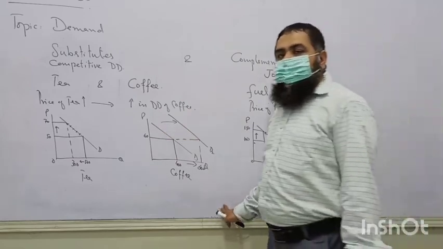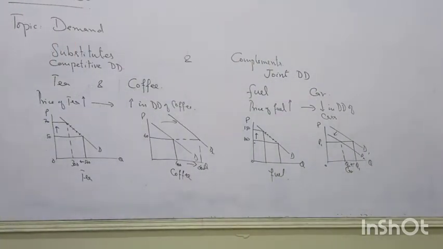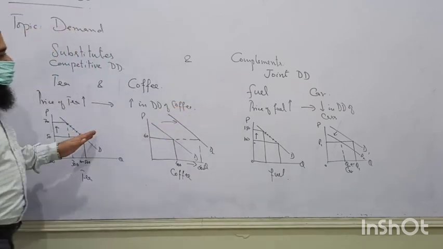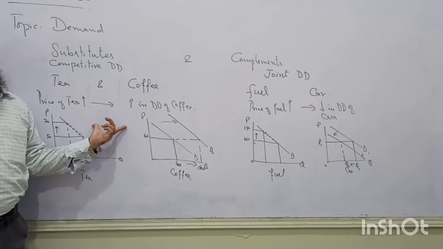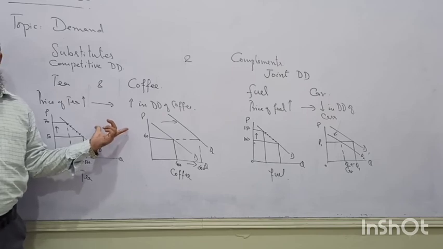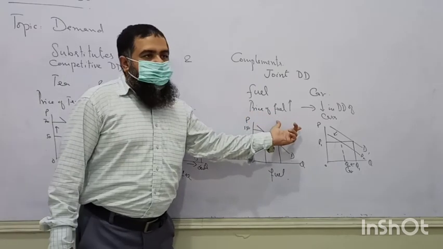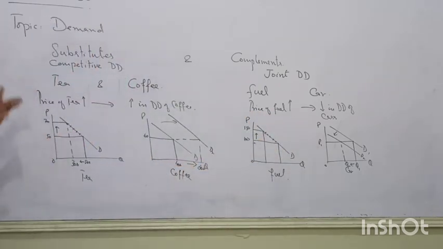But in the case of complementary goods, when the price of fuel is increasing, the demand for cars will be decreasing. So they are moving in opposite directions. I made the 4 diagrams in front of you. This is the substitutes demand. Both the demands have been shown to you. And here, this is the complementary demands. Keep it in mind, many MCQs are coming related to this topic.